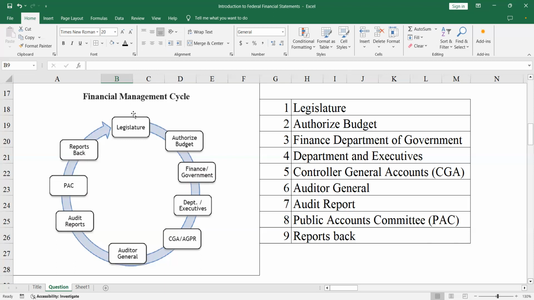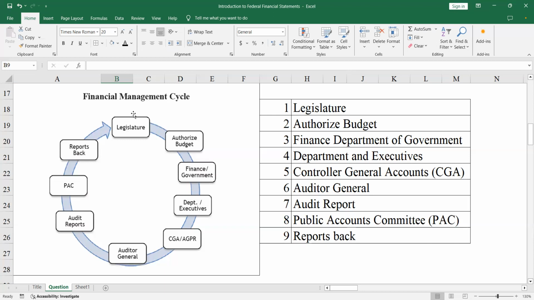Once the work is done, along the whole process, receipts and other measures of accounting control are ensured by the Controller General of Accounts and his team. So the Controller General of Accounts makes the financial statements for the whole of Pakistan, or for a whole province.